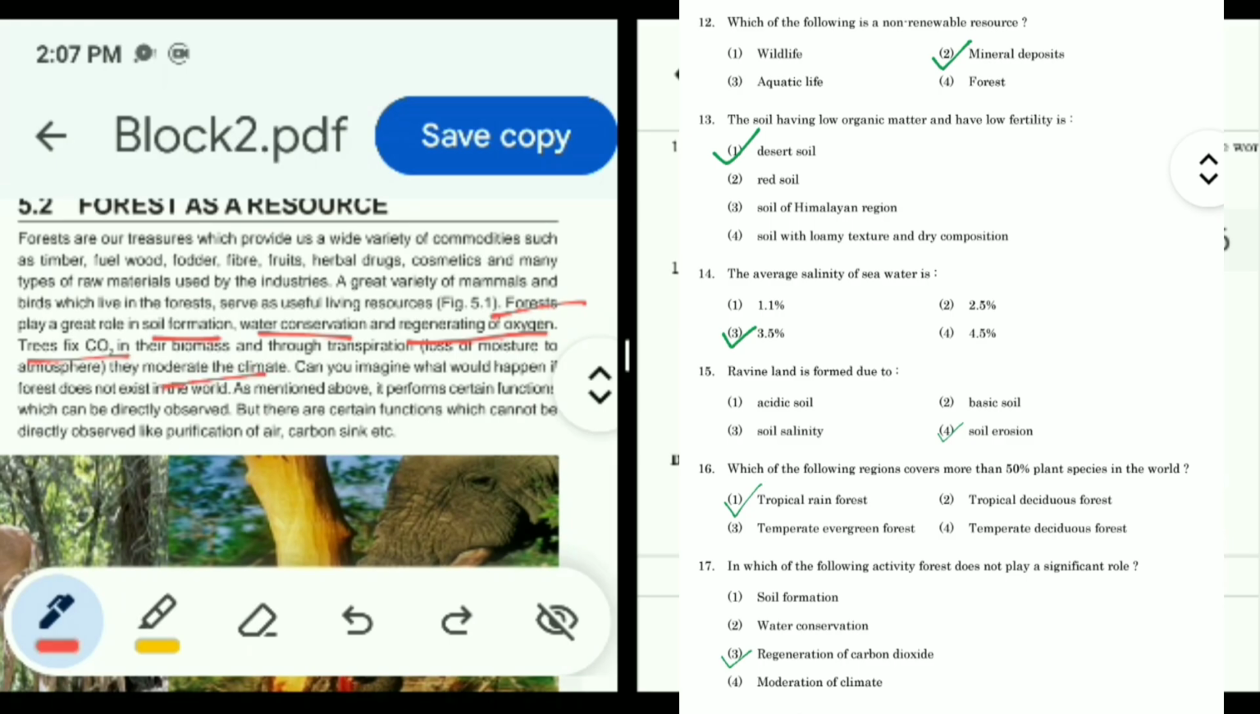So हम अब ऑप्शन से मैच करते हैं. Soil formation is the role of forest and water conservation is also included there. Now regeneration of carbon dioxide, regeneration of oxygen. So trees fix carbon dioxide and regenerate oxygen, not regeneration of carbon dioxide. And moderation of climate is also included in significant role. So only third option is odd one out. In regeneration of carbon dioxide, forest does not play a significant role. So option 3 is correct.